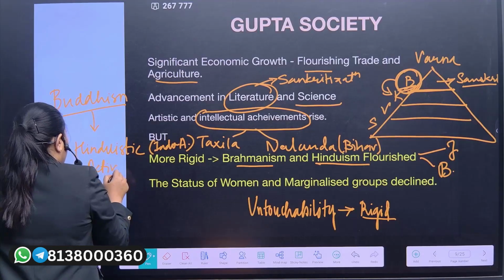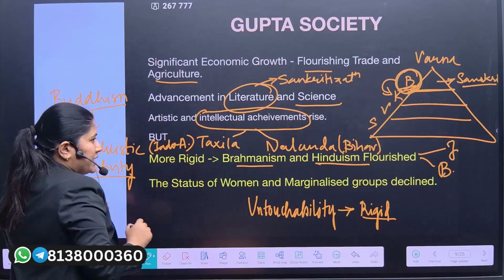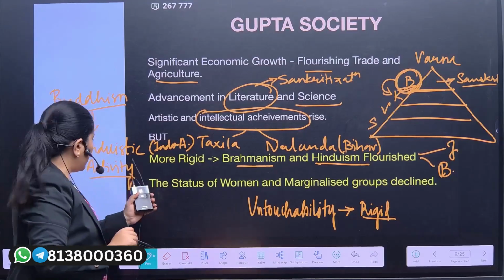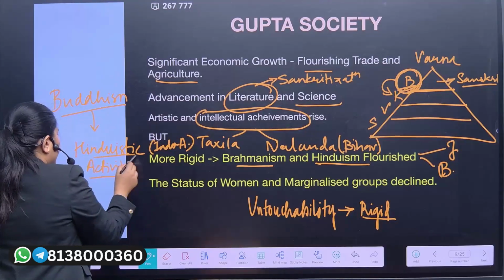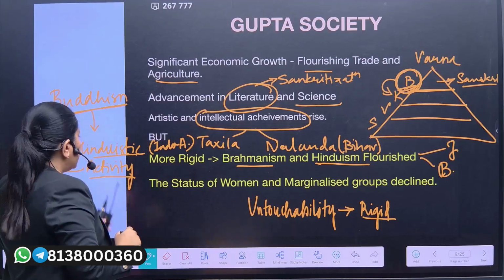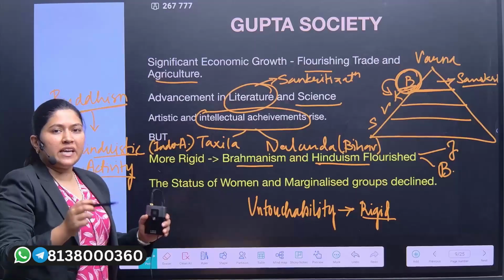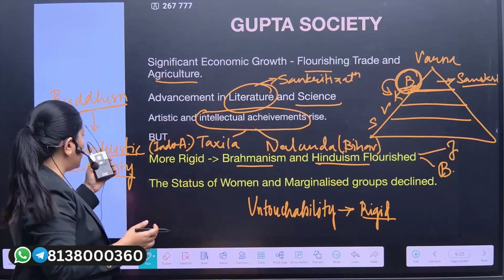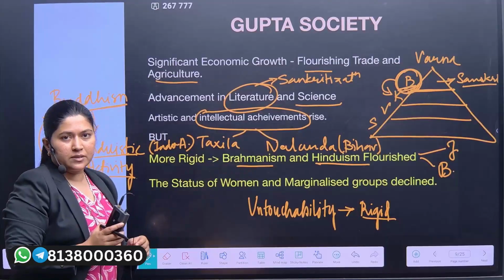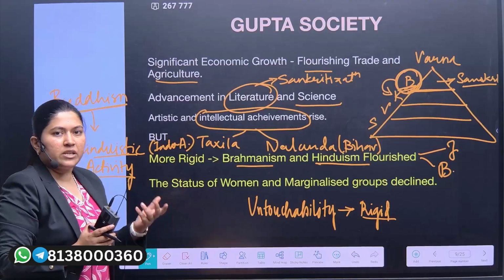There were some theories which they completely discarded, but as time followed, Hinduistic activities would be included in Buddhist activity as well. And that is why the Gupta rulers stayed very tolerant towards Buddhism, but they majorly focused upon Brahmanism. Why? Because the Guptas were majorly Brahmin people.